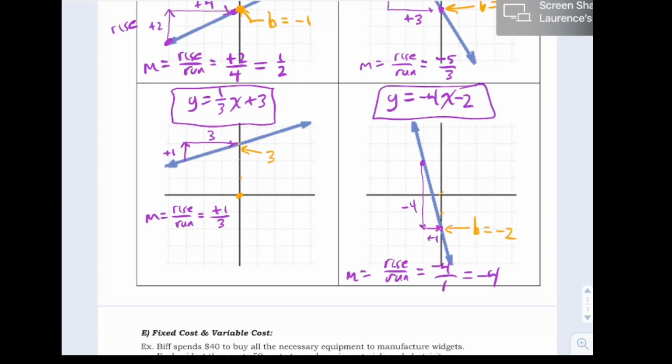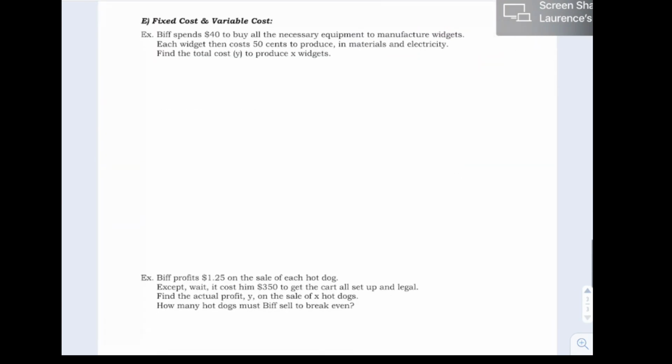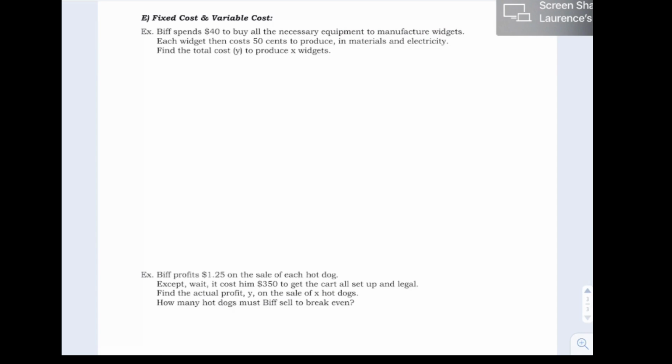Slope-intercept. It's huge. Huge, huge, huge. So we're going to end with just a couple of little applications here. Now that you're kind of playing around with slope and intercept: slope, how much does y change when x goes up by 1? And intercept, where do you start when x equals 0? Just keep those two facts in mind, and now let's read this along.